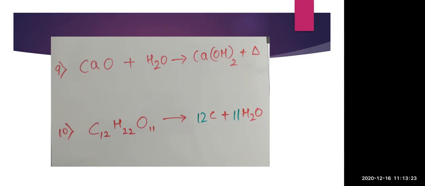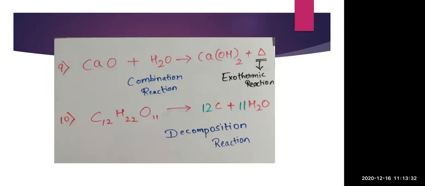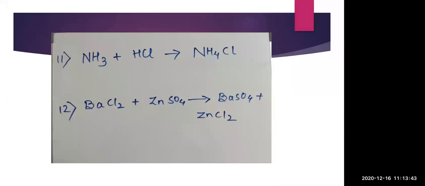So here C12H22O11 will break down into 12 carbon and 11 H2O. Here you can see the combination reaction, and that heat is for the exothermic reaction. And the below one is the decomposition reaction. Now NH3 plus HCl gives NH4Cl. So here the combination of both the reactants gives us the product. We can say that in this case, combination of both the reactants has taken place and one product has been formed. So here reactants are 2 and product is 1.